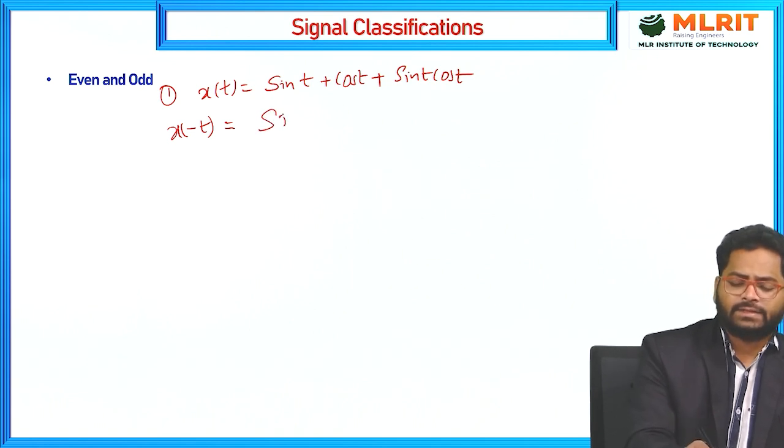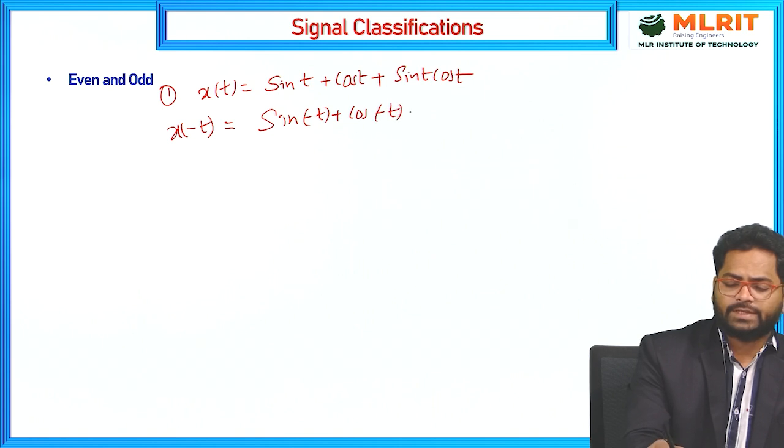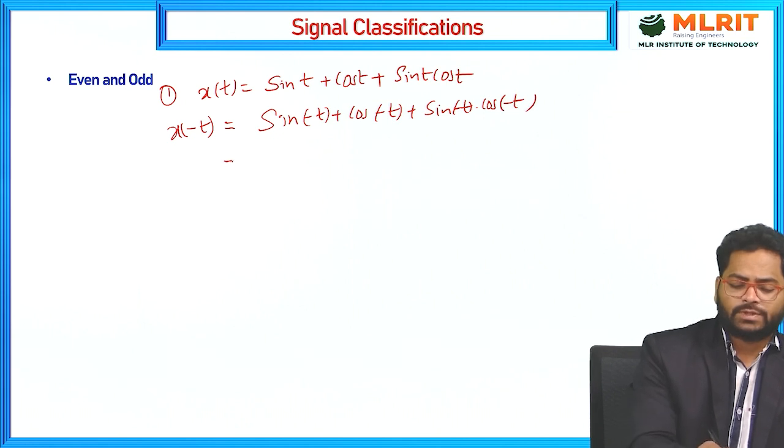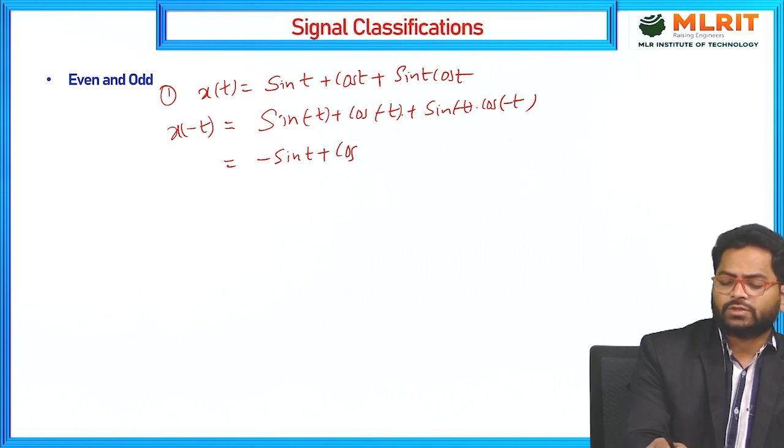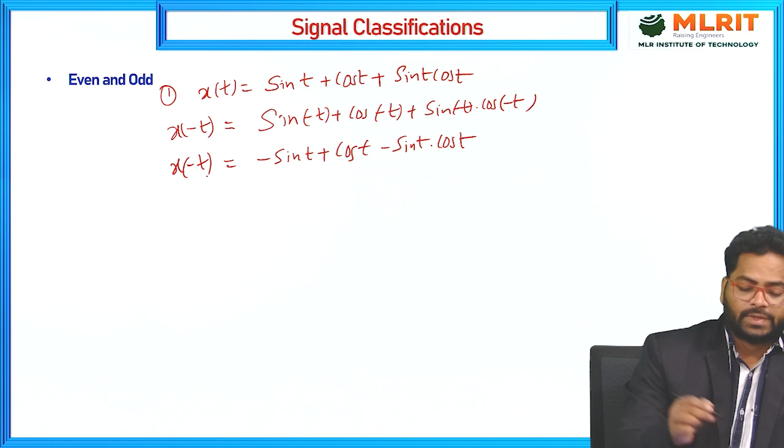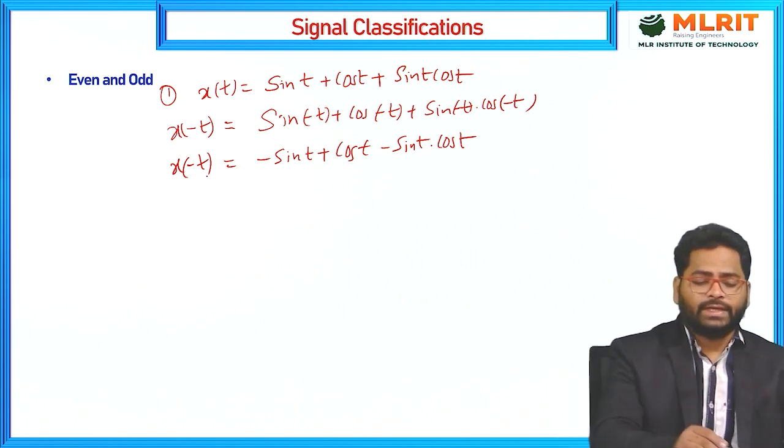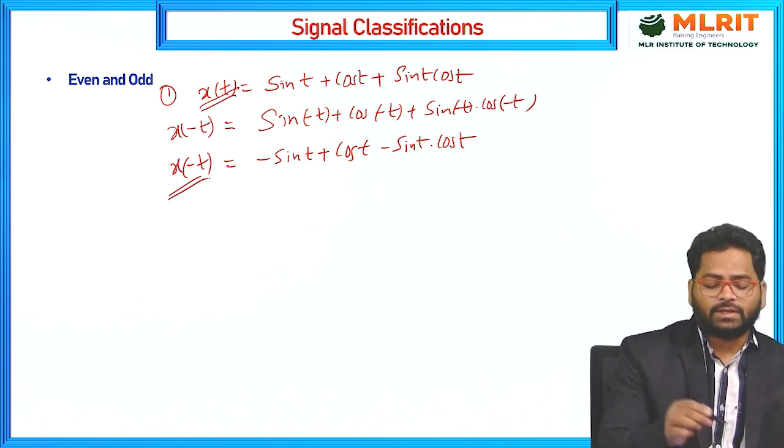I can write sin of minus t plus cos of minus t plus sin of minus t into cos of minus t. The same signal I can write: sin of minus t means minus sin t, plus cos of minus t, which is cos t, plus sin of minus t, which is minus sin t, into cos t. This is x of minus t. Now you have x of t and x of minus t.